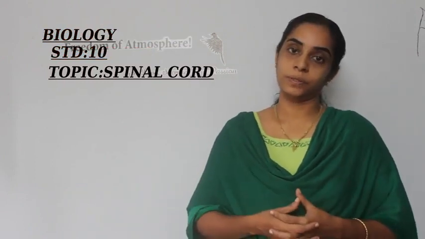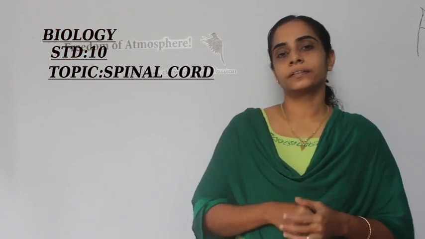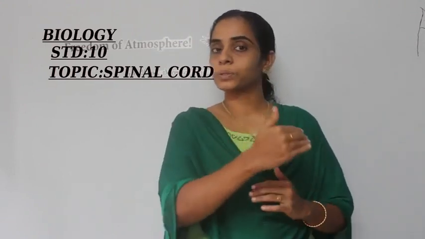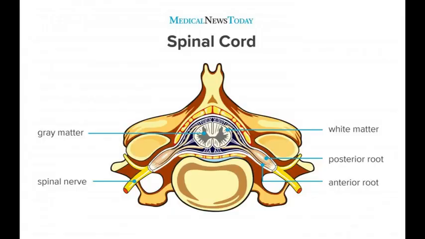And the spinal cord appeared as in white color because its outer side is white matter and inner side is grey matter. Then when we compare to the brain, what is the difference here? In brain, the outer side, that is grey matter, that is cortex, and inner side of it is white matter or medulla. But in spinal cord, the outer side is white matter and inner side is grey matter. So the spinal cord appeared as white in color. Understand?